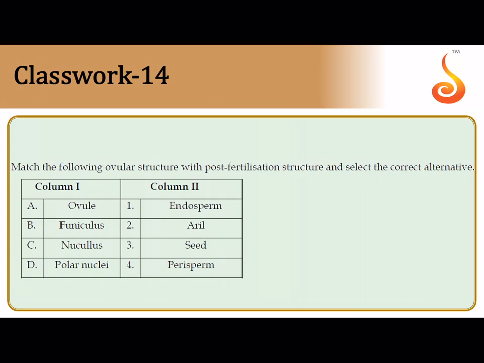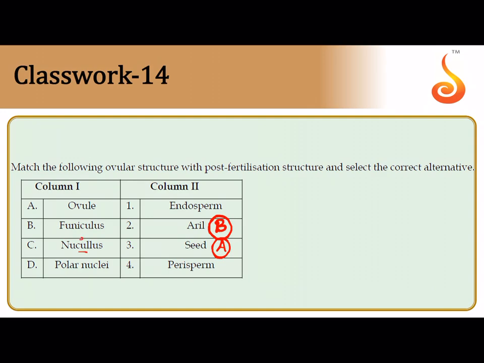Now match the following. The first thing that comes to your mind when I say ovule is, after fertilization the ovule transforms into a seed. So option A matches with 3 in column 2. In column 1, funiculus. The funiculus is the stalk of the ovule, and it may sometimes show fleshy outgrowths which may cover the seed, like in the case of lychee, which is the best example actually. Even nutmeg is an example where there's a covering of fleshy tissue called aril on the surface of the seed, and this is nothing but emerging from the funiculus of the ovule after fertilization.